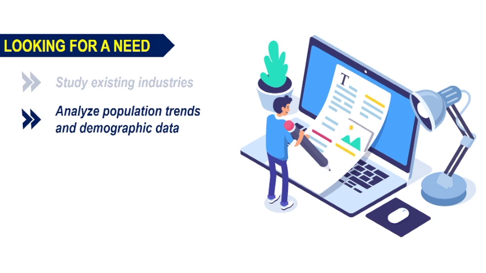Second is analyze the population trends and demographic data. So, see the composition of the population. You have to see what basically you want to make, whether your product is meant for everybody or is it meant for like older people or young people or ladies. So, you have to see the composition of the population and then your product. Then the occupational pattern, what people are doing basically, it will show you their purchasing power. If the people are more into business in a certain area, those people have more purchasing power.